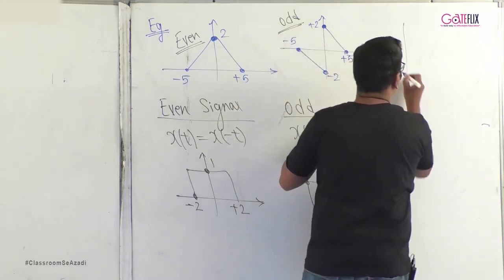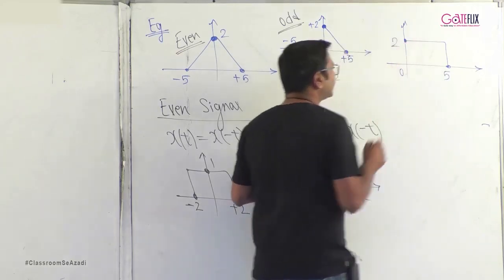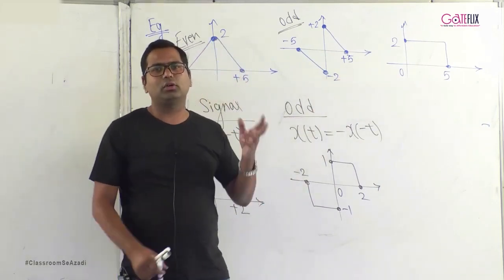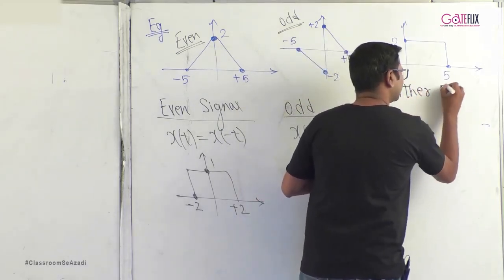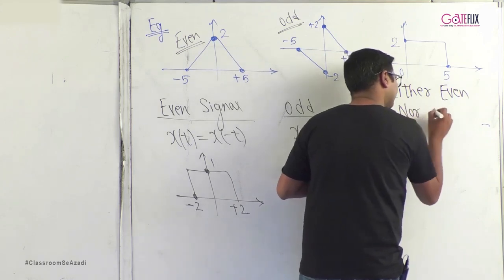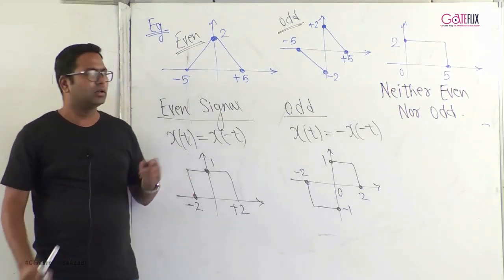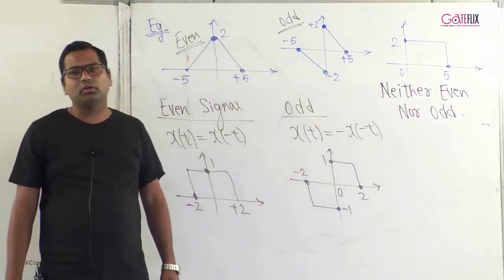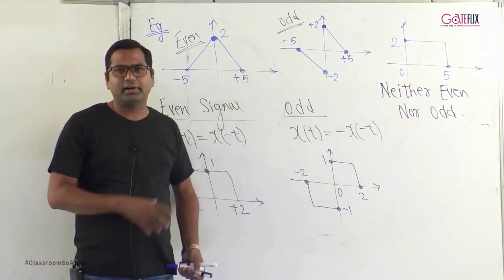Another example is, if I say 0 to 5 and the amplitude is 2. Now if you look at this signal is neither even nor odd. So we will categorize such signals as neither even nor odd. So always remember, a signal can be categorized as an even signal, or an odd signal, or a neither even nor odd signal. These neither even nor odd signal are important to us, and we will discuss a concept about these signals.